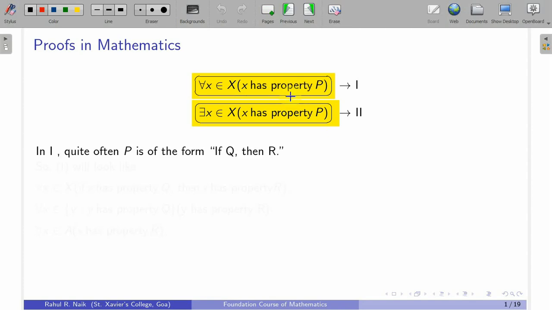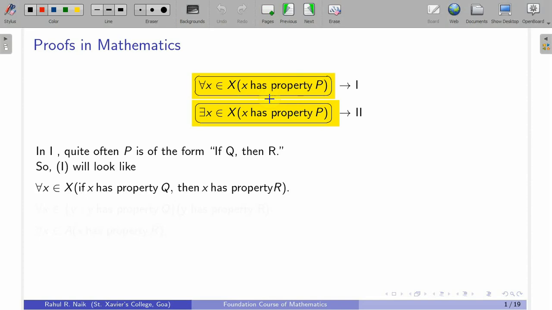Quite often P is of the form if Q then R. So, the property itself is of the form of an implication most of the time, and if it is in that form, then we can convert it using a set of context as we had mentioned in the previous video.